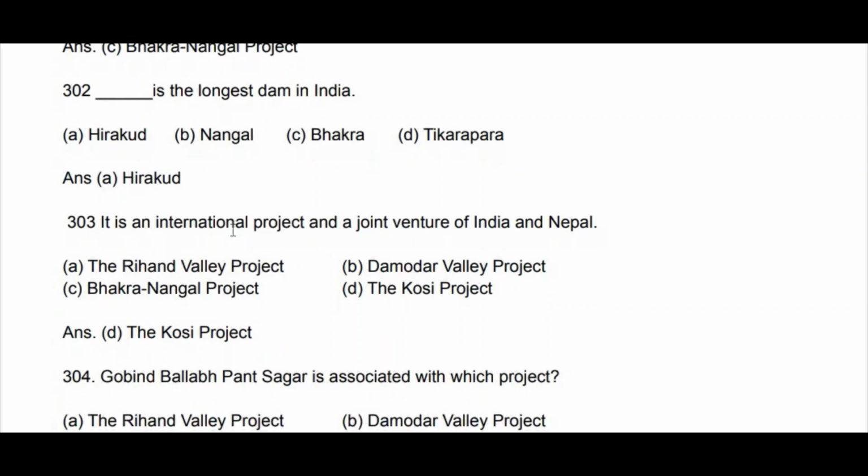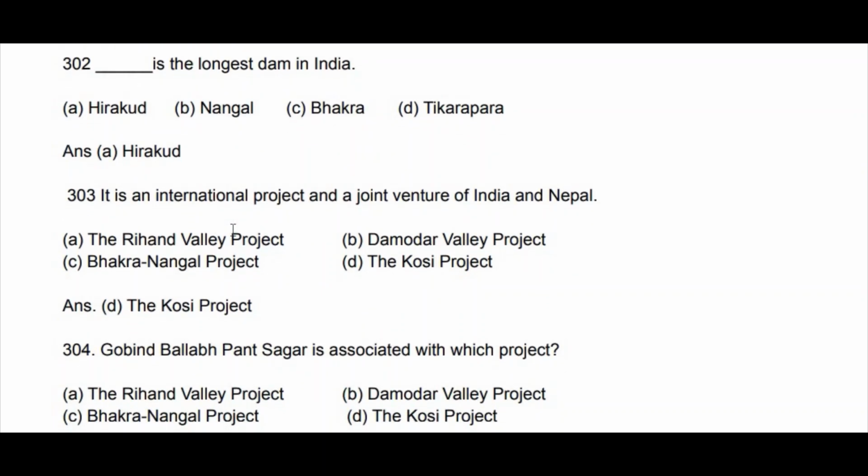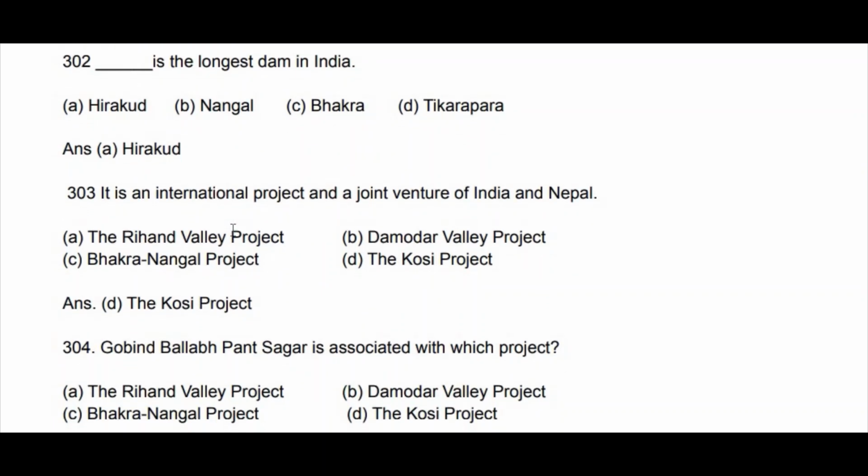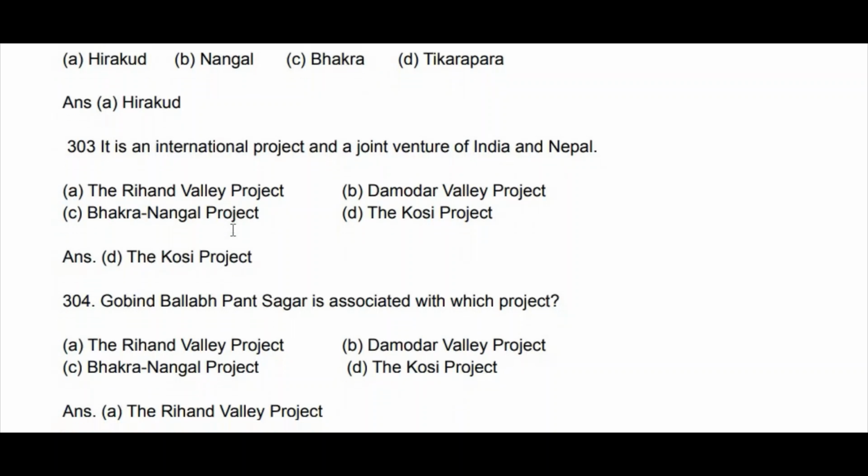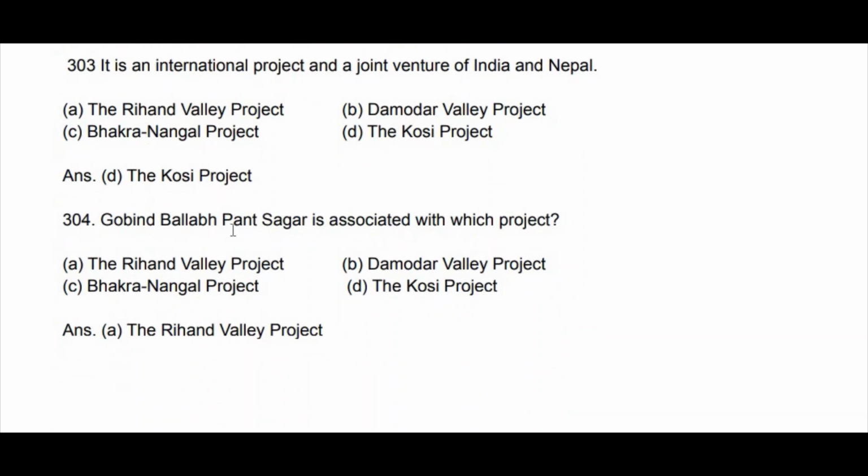Next, Govind Ballabh Pant Sagar is associated with which project: Rihand, Damodar, Bhakra Nangal, or Kosi? It is the Rihand Valley project. Like this, Govind Sagar with Bhakra Nangal, and Pampa Sagar. This is very important, so you should remember that.